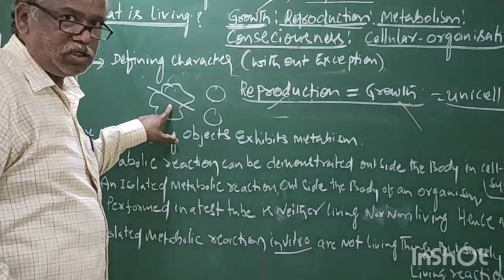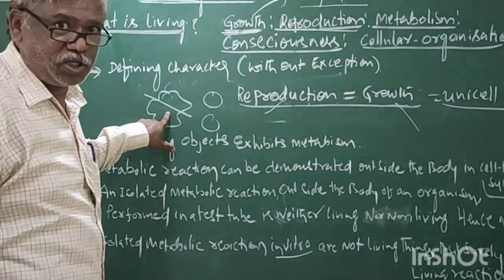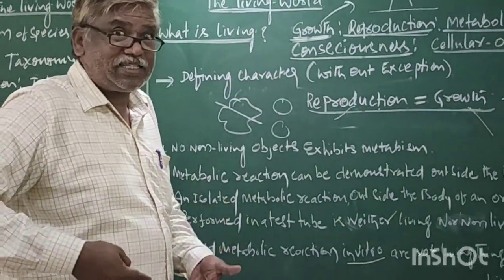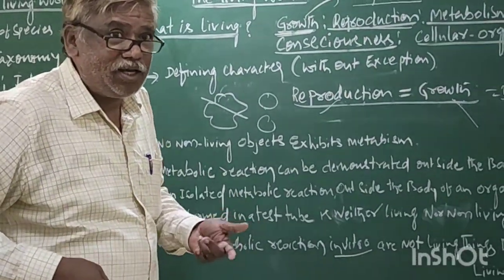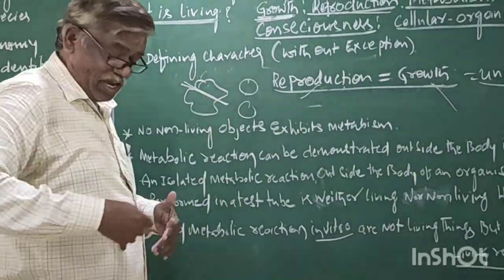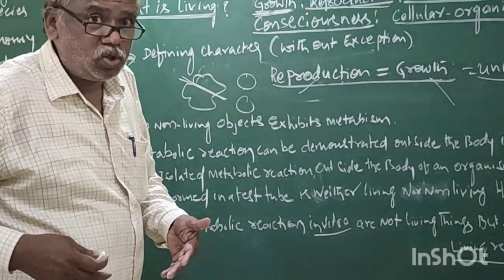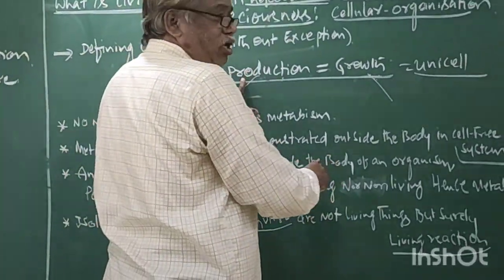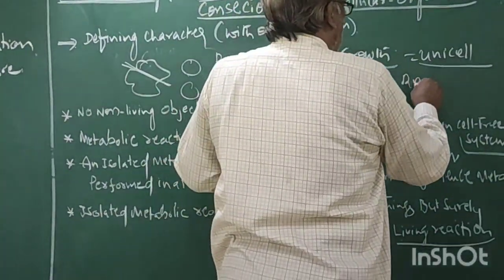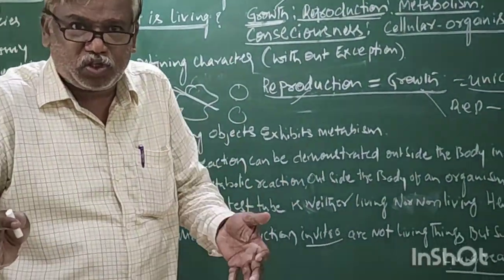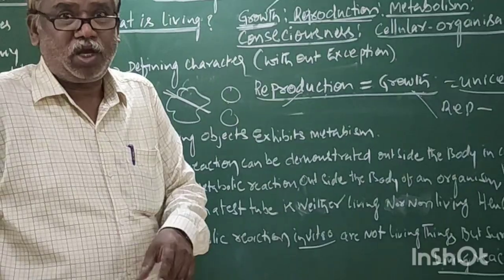Now what is this? Cell division. Actually, in multicellular organisms, cell division shows growth in size or reproduction in number. This is the clear meaning, a clear differentiation in multicellular organisms.